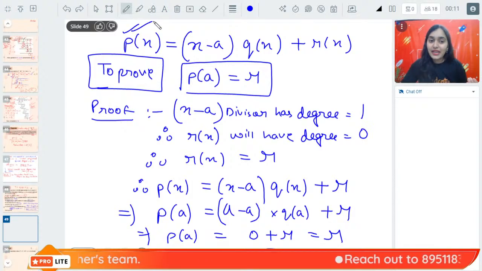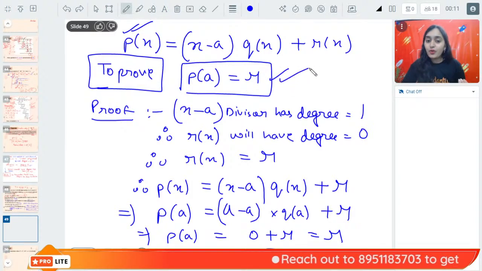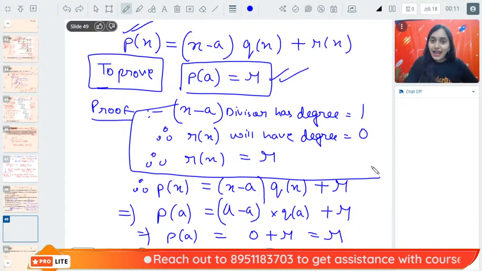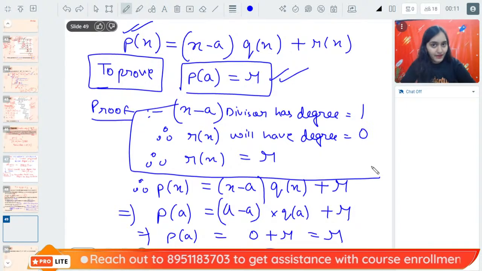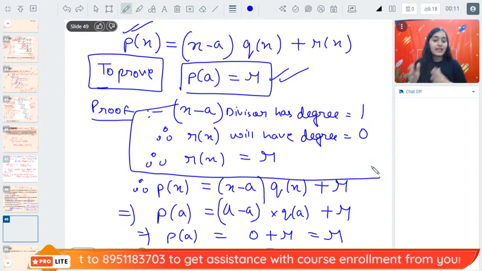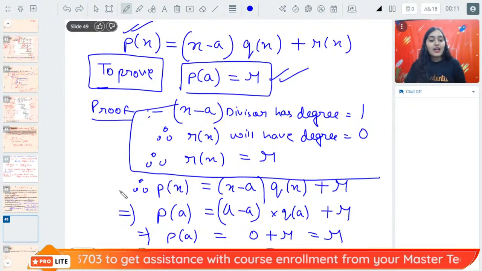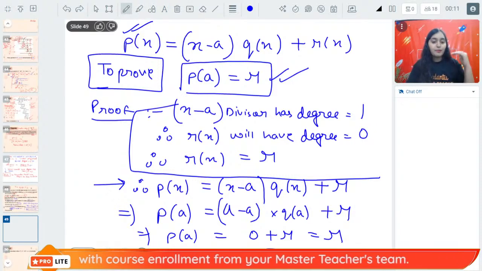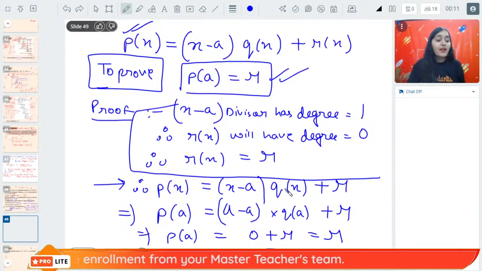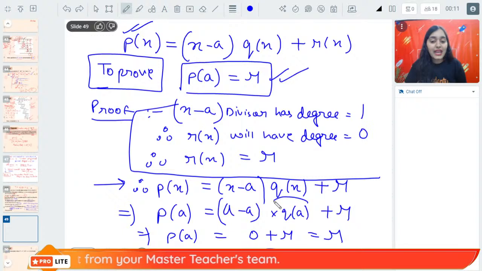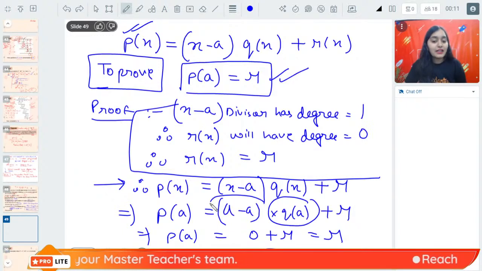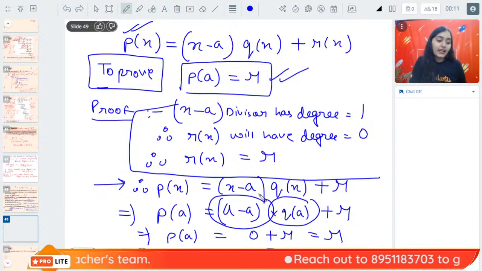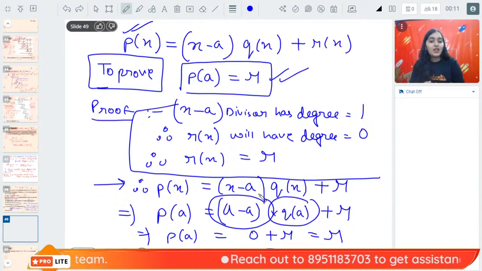First we are writing Px. Then we are writing what to prove. Then we are using this rule: divisor has degree 1, so remainder will have degree 0. Therefore Rx is R. Next, this implies that Px is this. So PA is this, and hence proved PA is equal to R. What about QA, Shumaila? QA is getting multiplied with 0. What is QA into 0, Shumaila? Anything multiplied with 0 is 0.